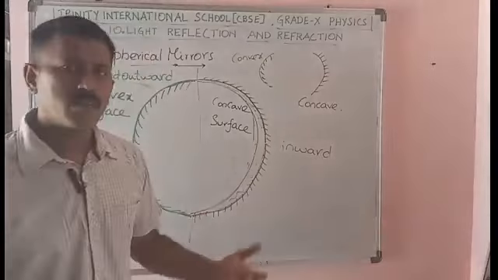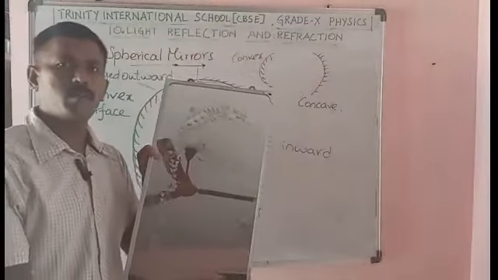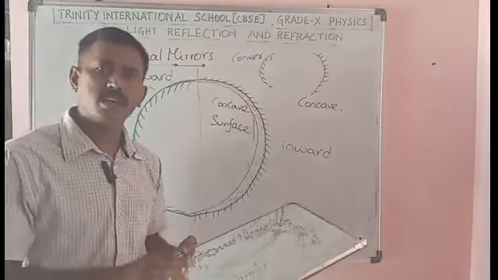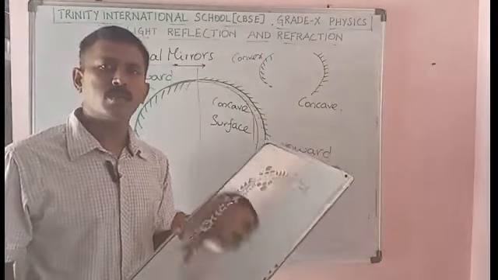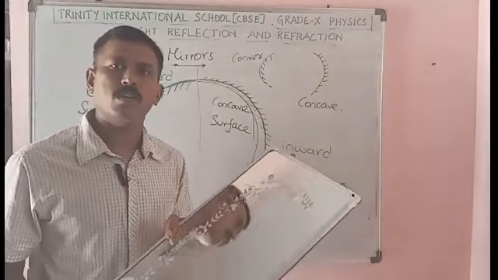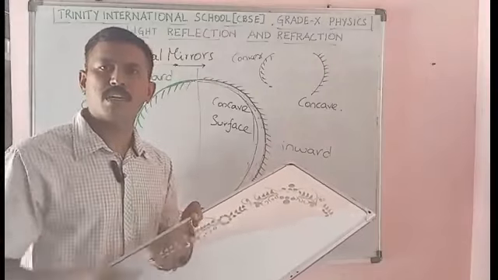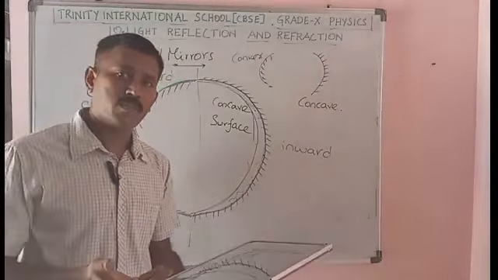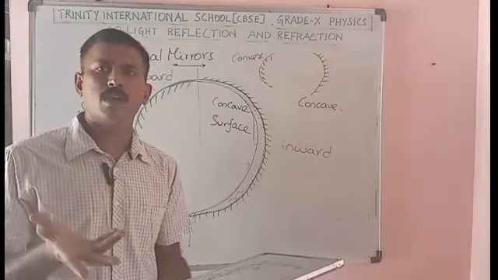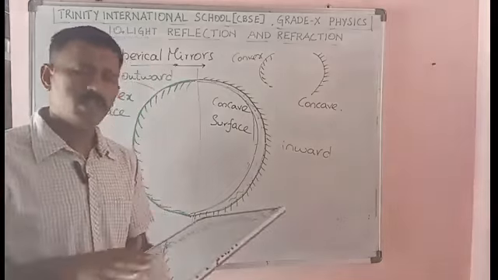So plane mirror, for example we have a plane mirror. So this is a plane mirror. So this is a reflecting surface. For fun we all used to play with the plane mirror by focusing on the sunlight. When we focus on sunlight, what happens? The light rays hit and get reflected. As per the laws of reflection, the angle of incidence is equal to the angle of reflection. Okay, that obeys for the plane mirror here.